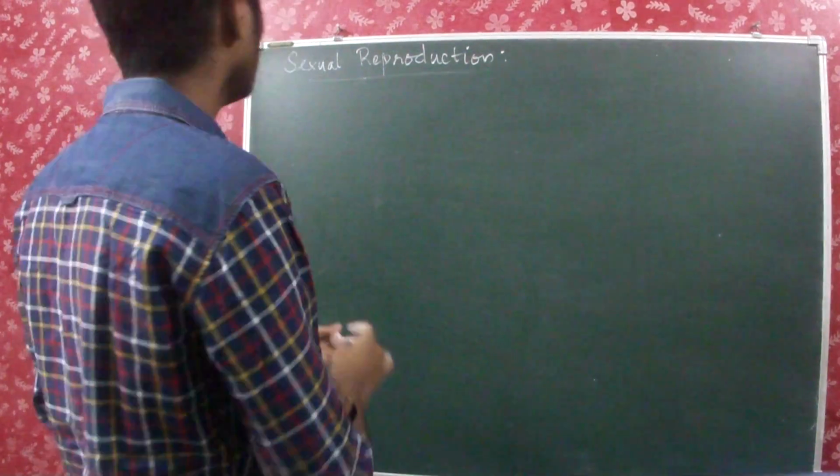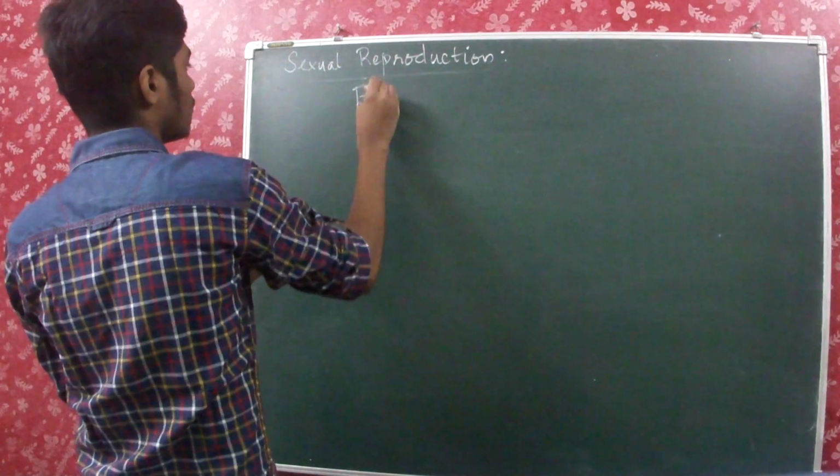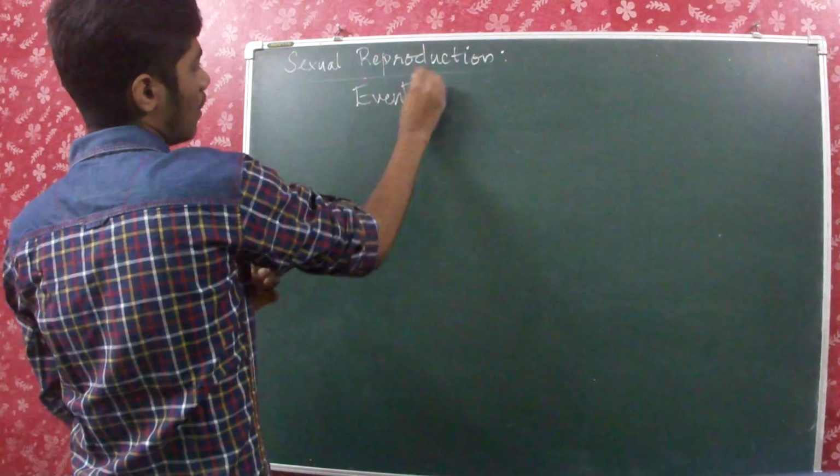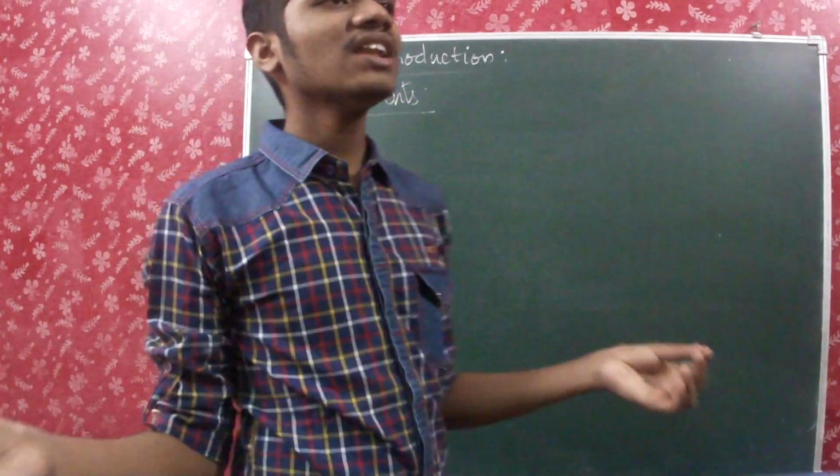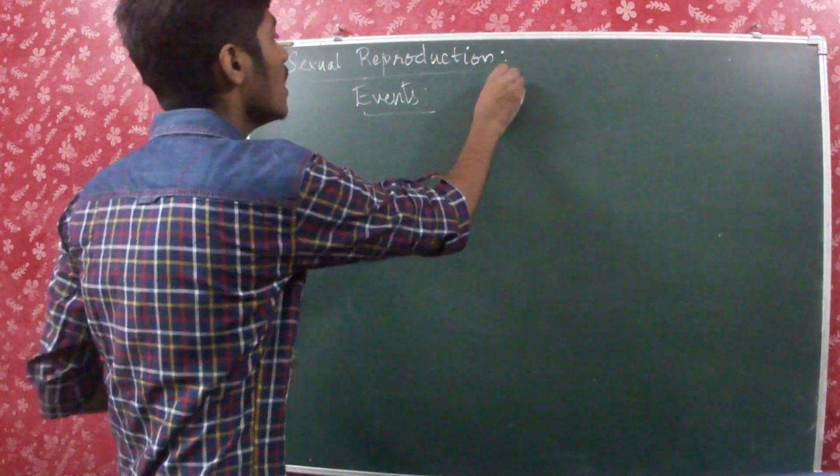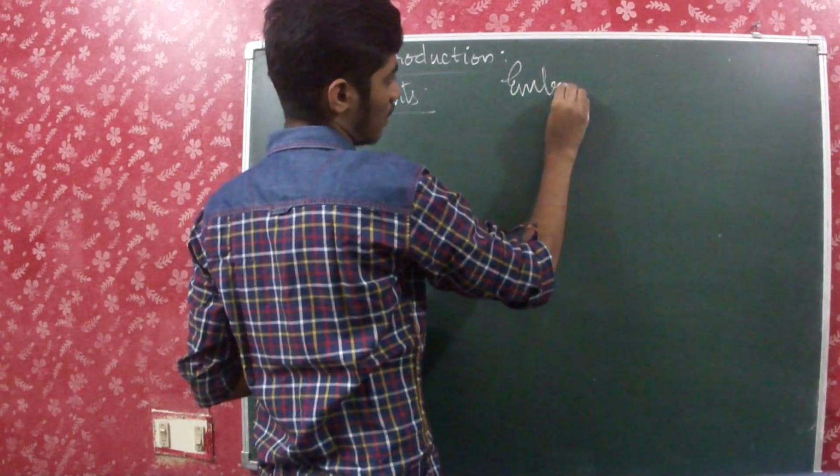Now we must know the events of sexual reproduction. What are the events which occur? Already I told you that the male and female gametes fuse together and form the zygote, and then the embryo will be formed, and the formation of the embryo is known as embryogenesis.